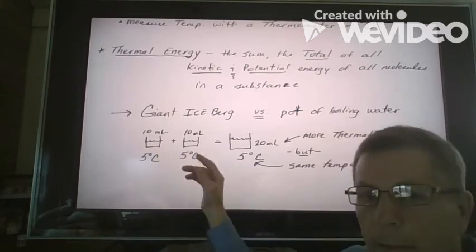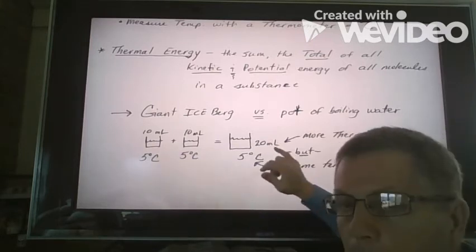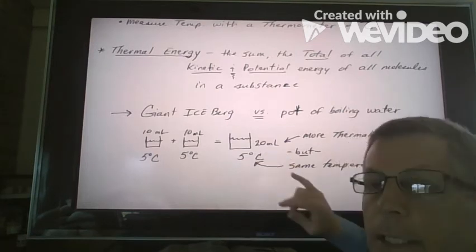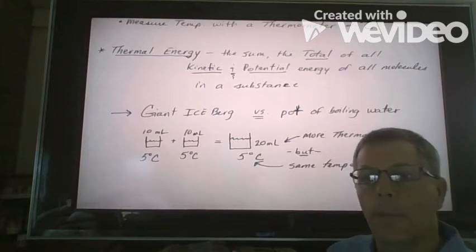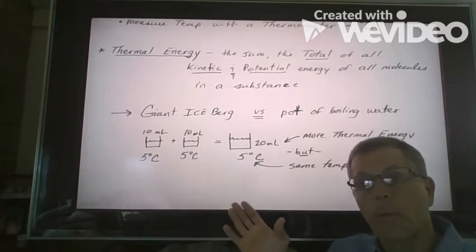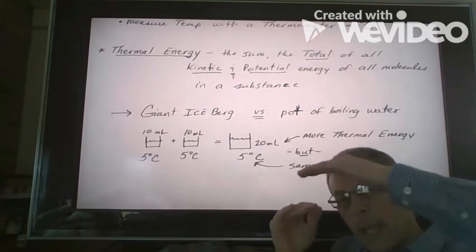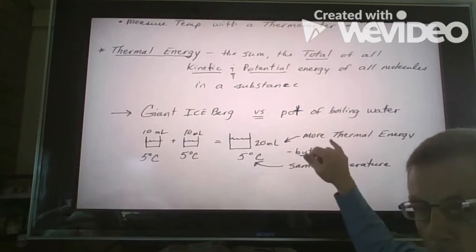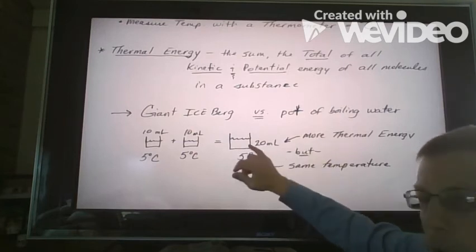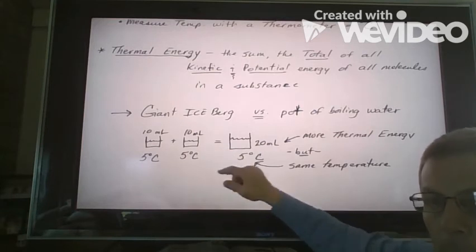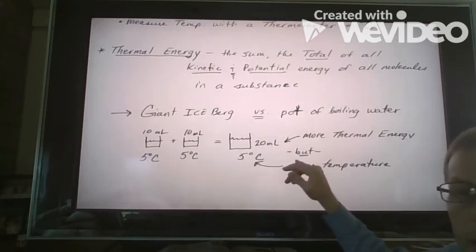We add them together, we're going to have 20 milliliters total, but my temperature isn't going to change. It's not going to warm up the temperature of the liquid when we combine them. But my thermal energy is going to rise because I've got more total potential and kinetic energy in 20 milliliters than I would in each of 10 milliliters. But my temperature is going to stay the same.